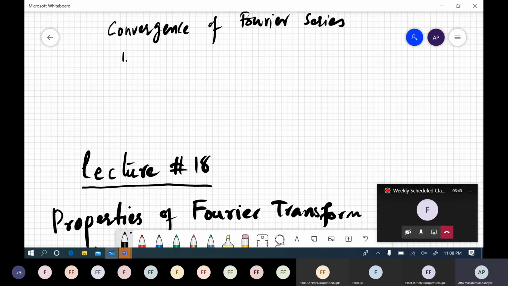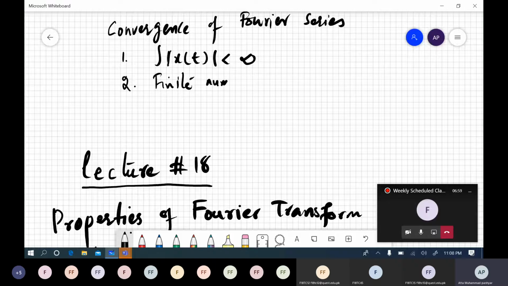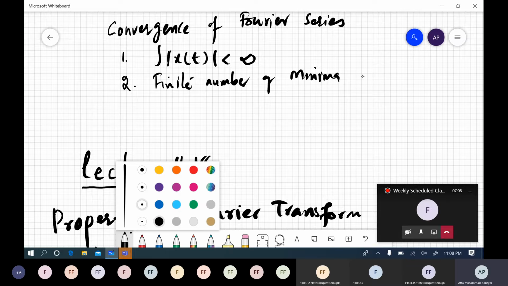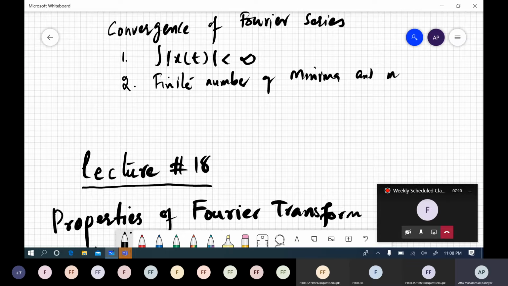First of all, the first condition was that the signal must be absolutely integrable, right? The second condition was that the signal must have a finite number of minima and maxima.